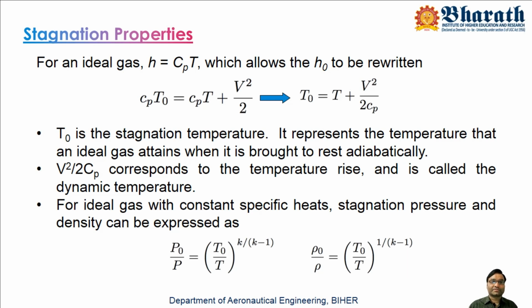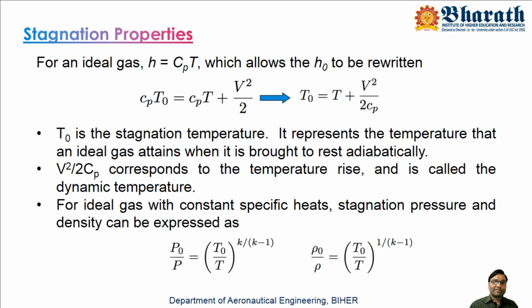Whenever you stop a flow, if it is incompressible, no problem. But here our topic is compressible flows, so there is a sudden rise in temperature of the flow. This temperature we call the stagnation temperature, which we represent with the symbol T naught. So here H naught equals Cp T naught, and similarly H equals Cp T, and the velocity term remains the same, V square by 2. If you take Cp common on both sides, T naught equals T plus V square by 2 Cp.